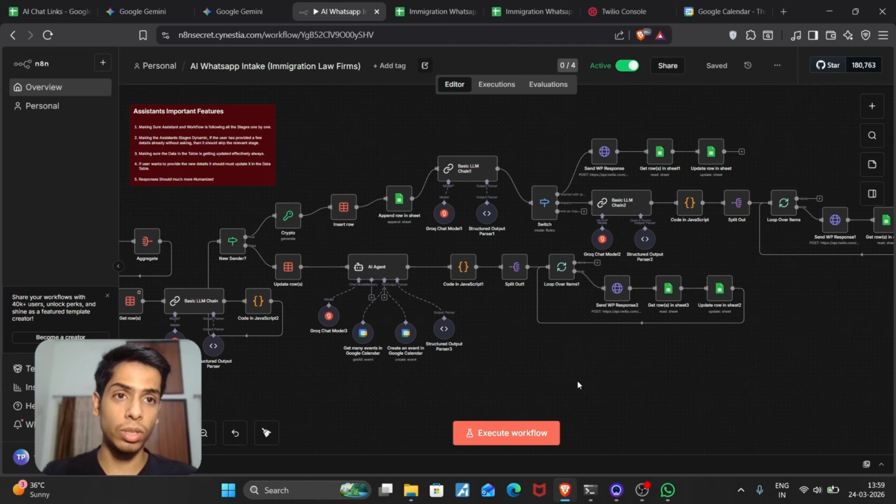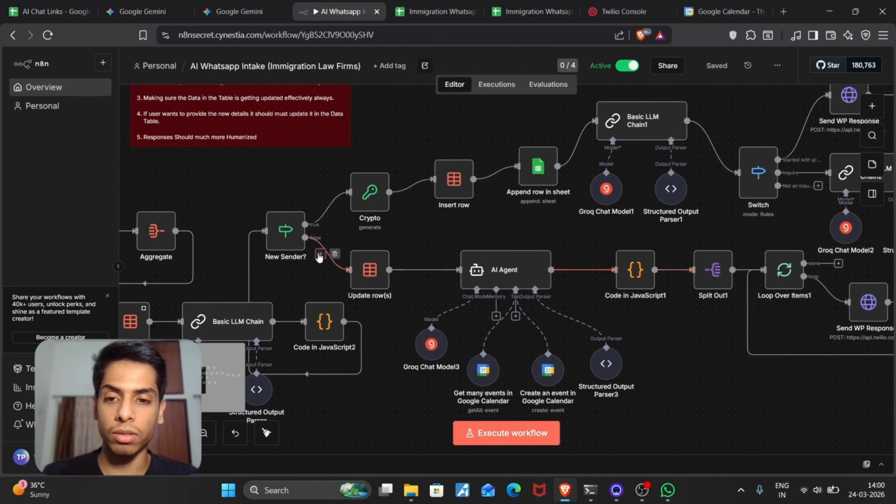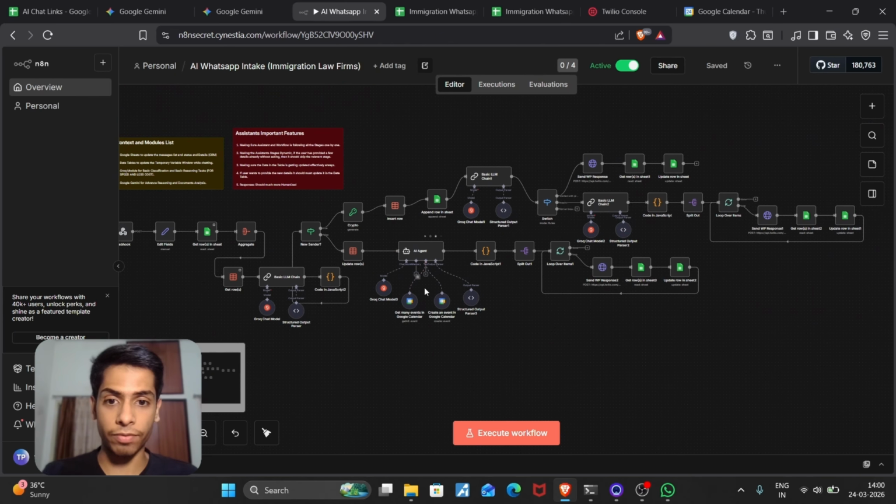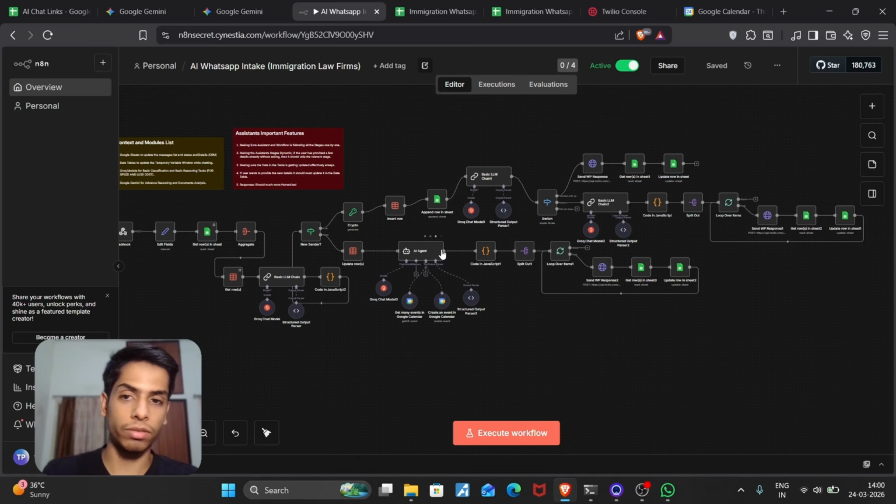Then I'm going to show you how valuable it is for your firm and your overall practice, whether you're a sole immigration lawyer or run a small firm with immigration as the main practice area. And then I'm going to show you how I built this whole system, integrating different platforms and AI-based agents, with LLM-based reasoning happening around classification, message generation, and all of these things. So let's get started.